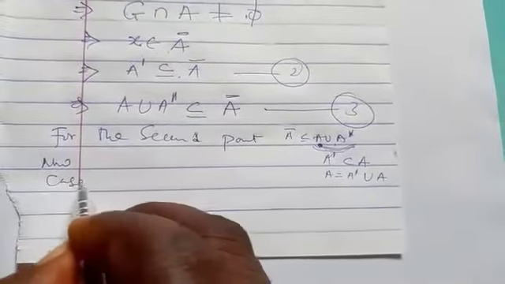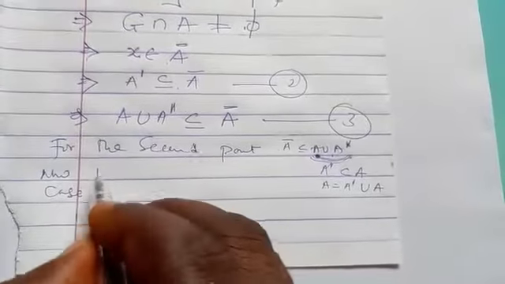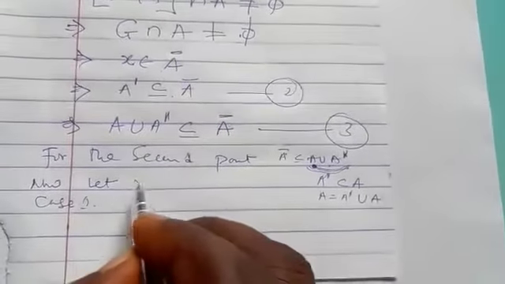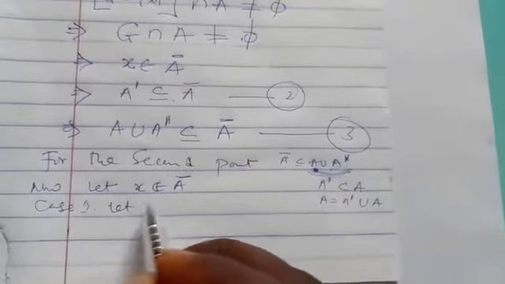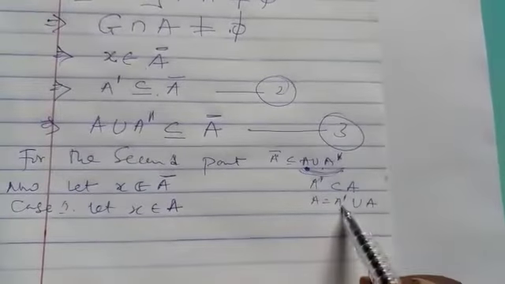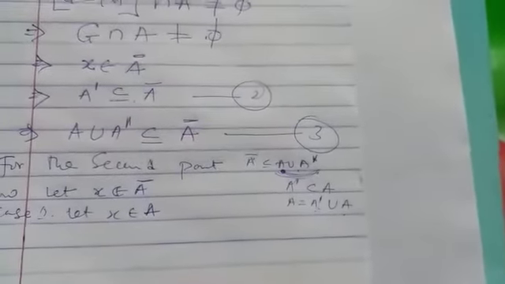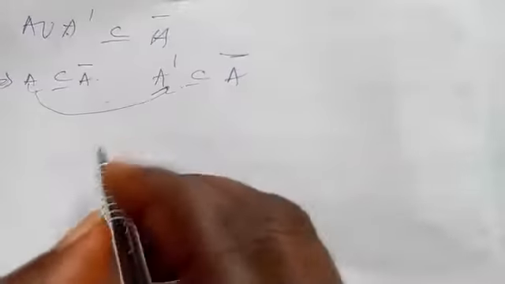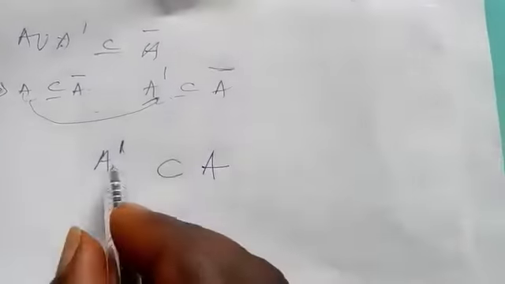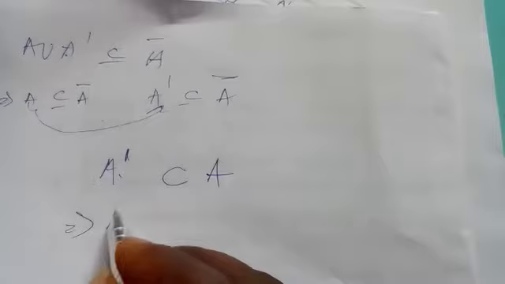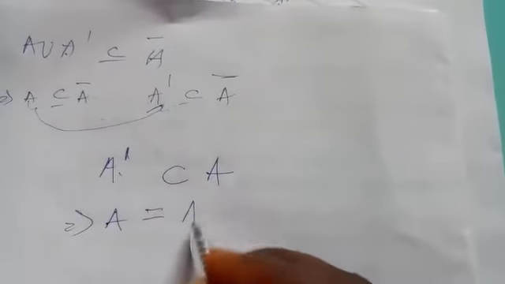Case 1: let x belong to A bar. We have shown before that A is equal to this, and if you don't know it, let me quickly bring your mind back to it. We know that this derived set is a subset of A. This simply means that A will be equal to A union A prime, because it's a subset.